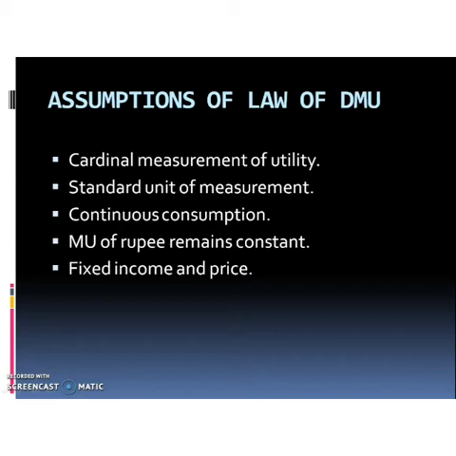The unit of measurement should not be very large or very small. For example, consumption of water should not be measured in drops or in spoons. It should be measured by a glass of water. That is, there should be a standard unit of measurement.